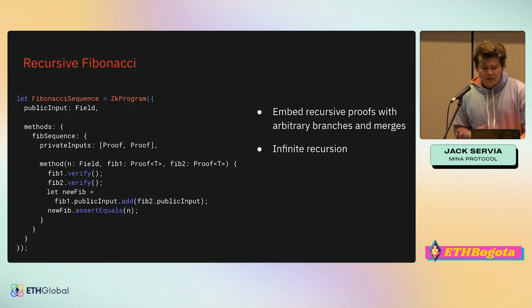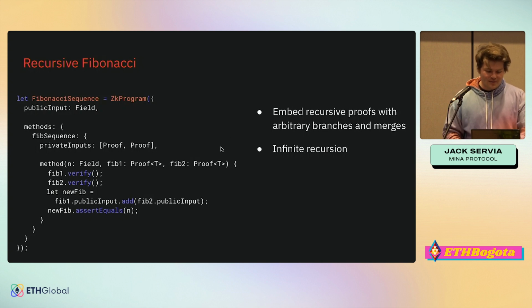And so what we can do is write a zkProgram that actually takes proofs as inputs. So we run the zkProgram, and we get a proof out, and that proves that we ran the zkProgram correctly, as well as the outputs. But we can also pass these proofs. So we can pass a proof that we ran a zkProgram correctly into a zkProgram. And this lets you scale in really cool ways.